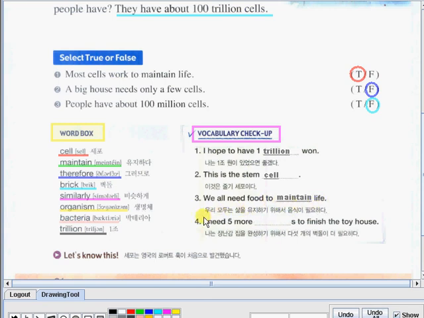How about number 4? I need 5 more blank to finish the toy house. So what do you think is the appropriate word for this sentence? Perfect! It is the word brick. I need 5 more bricks to finish the toy house. So I hope you got all the correct answers for these activities.